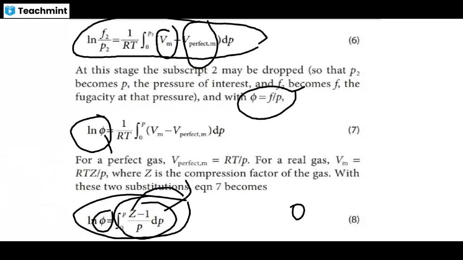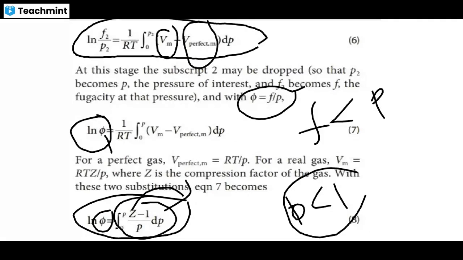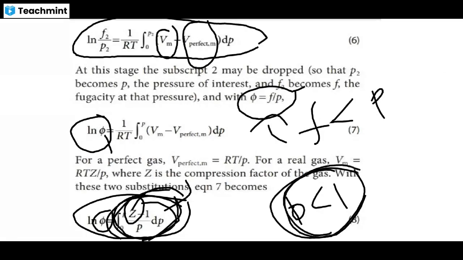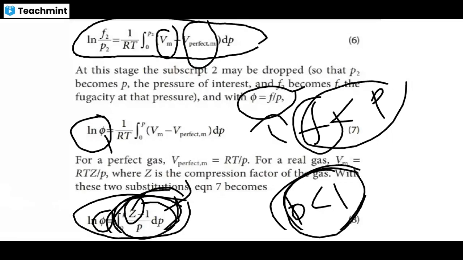Phi less than 1 means fugacity is less than P. When fugacity is less than pressure, the gas molecules stick together.